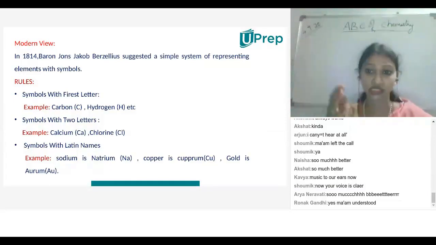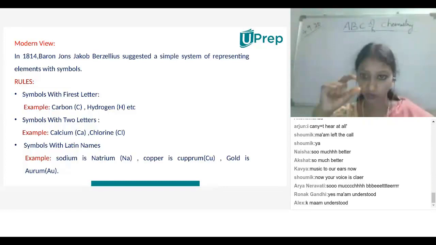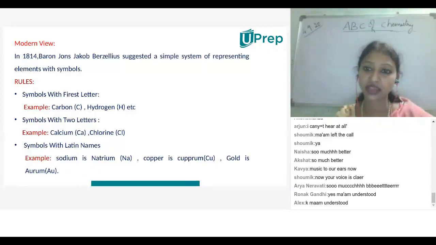Some elements he considered by phonetics, sounds. Which sound is heard easily, based on that sound also he considered. For example, calcium is capital C, small a, and for chlorine he has given C and L, because of the phonetic sound. Yes, Ronald?